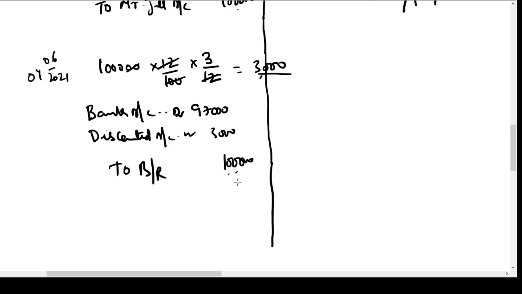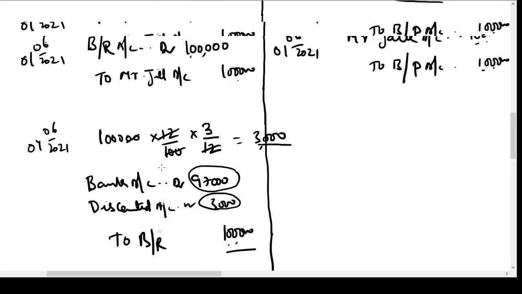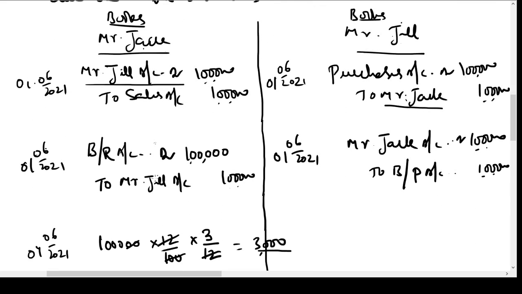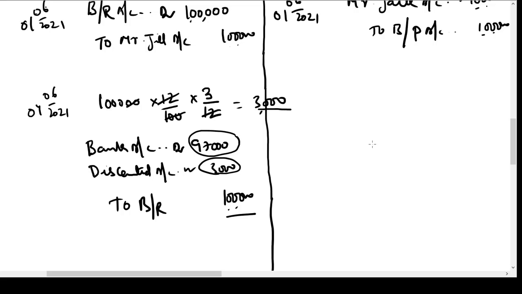So what he has done is, he has given the bill, and in exchange he has collected some money and he has paid some interest to the bank. Okay, so this is the entry we pass in the books of Mr. Jack. In this particular transaction, Jill is not involved, so there will be no entry in the books of Mr. Jill. Now let us see what happens next.